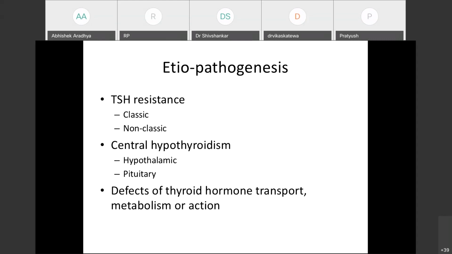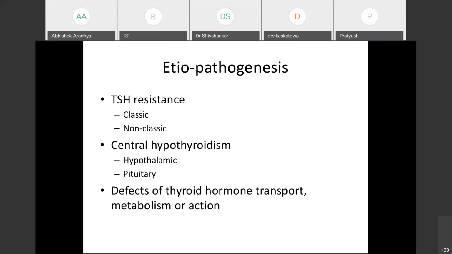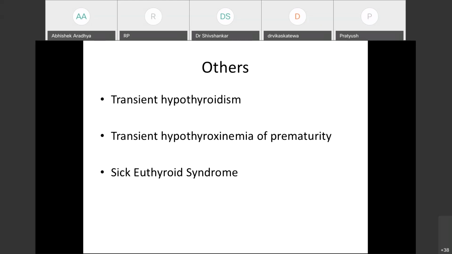Other uncommon causes are TSH resistance, which can be either classic or non-classic form, and central hypothyroidism because of defects in the hypothalamus or the pituitary. There are some rare things like defects in thyroid hormone transport, metabolism, and action, which we will not be discussing.